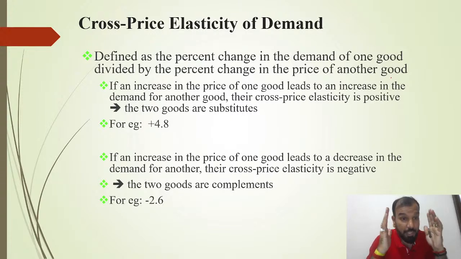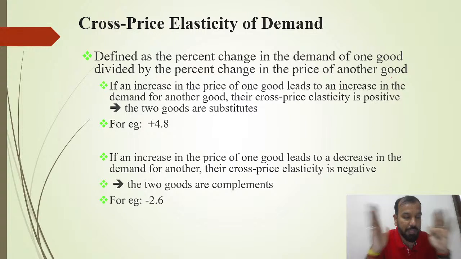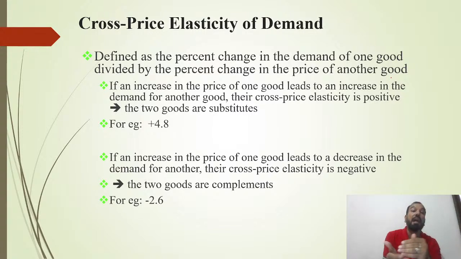Please note down, if the cross price elasticity of demand is positive in nature, that means the goods are substitutes in nature, like tea and coffee. If an increase in the price of one good leads to a decrease in the demand for another, the cross price elasticity is negative. That means the goods are complementary in nature, just like a car and petrol. Clear? In terms of construction businesses, in terms of many products where the products are complementary in nature, the cross price elasticity of demand will be negative.